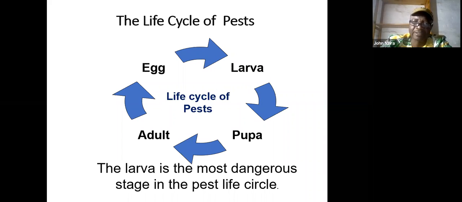and then they fly to become adults. The eggs can also be identified on the vegetables or on the leaf. When you see some small white eggs on the leaves, those can be destroyed. We'll share how we can destroy some of them. So the larva is the most dangerous stage of the insect pests.